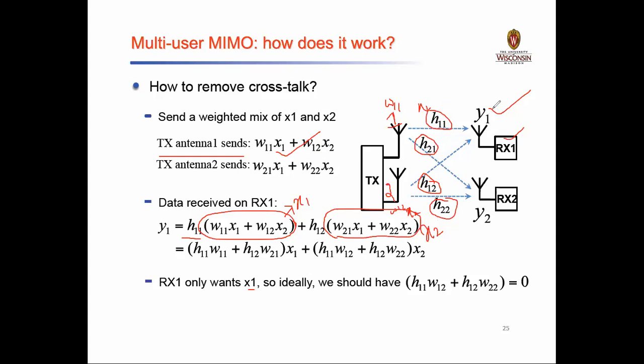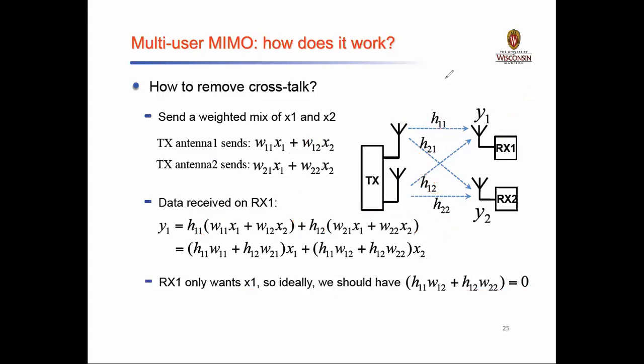But along with x1 I am having the value of x2 also. Therefore RX1 wants only x1, so ideally we should have this equation equated to 0, that is h11 into w12 plus h12 into w22 equals 0. So this is how we can remove the crosstalk.